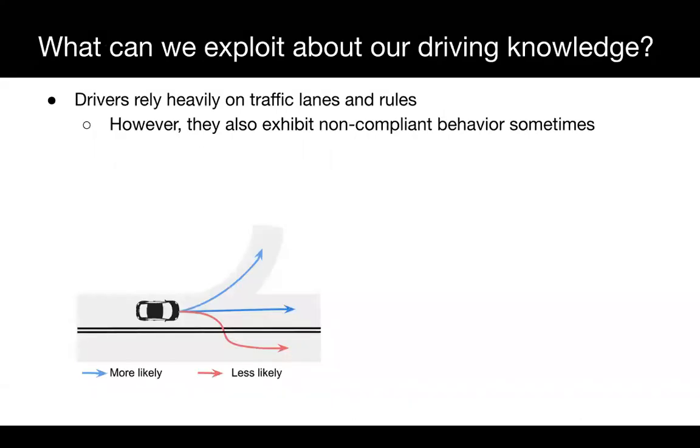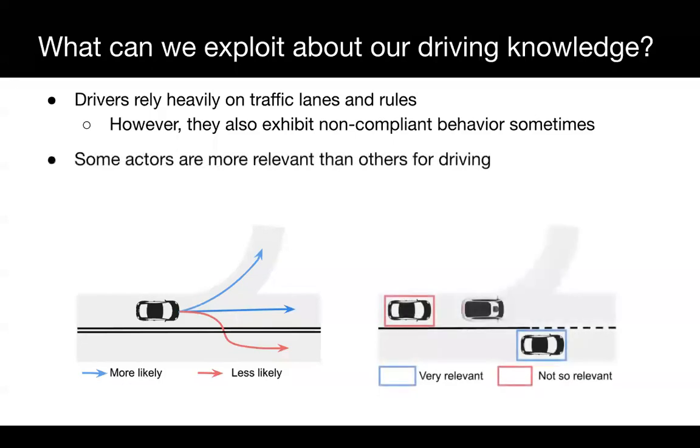Something the previously proposed likelihood-based or L2 losses do not capture is how much drivers rely on the traffic lanes and rules. For instance, in the example below, we know it's more likely the vehicle continues straight or turns left than changing lanes crossing a double solid divider. Another aspect that we can incorporate is that there are some actors in our surroundings that are very relevant for our decision making because they can easily interfere with our future trajectory, and others that are not so relevant, for instance, because they are behind us.